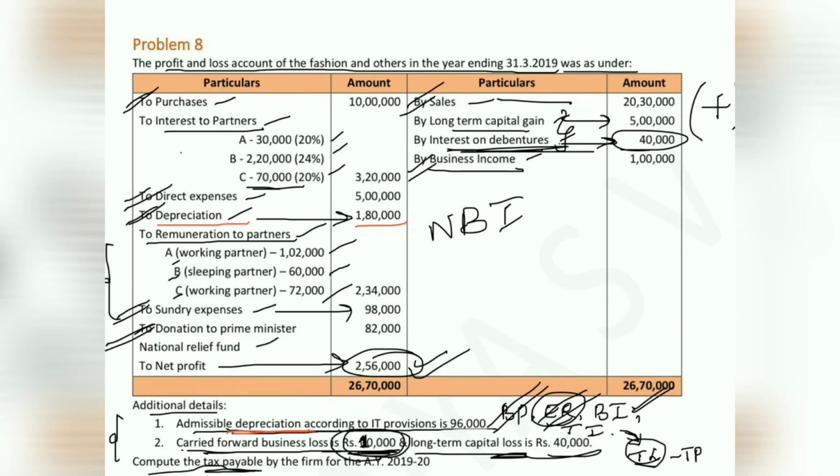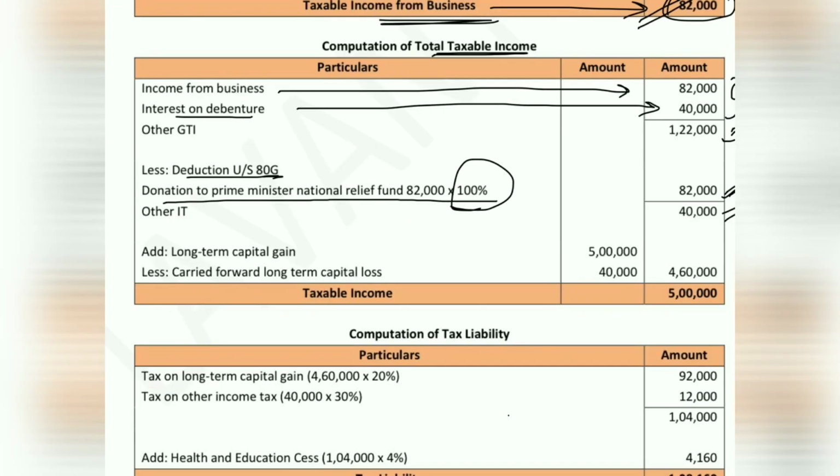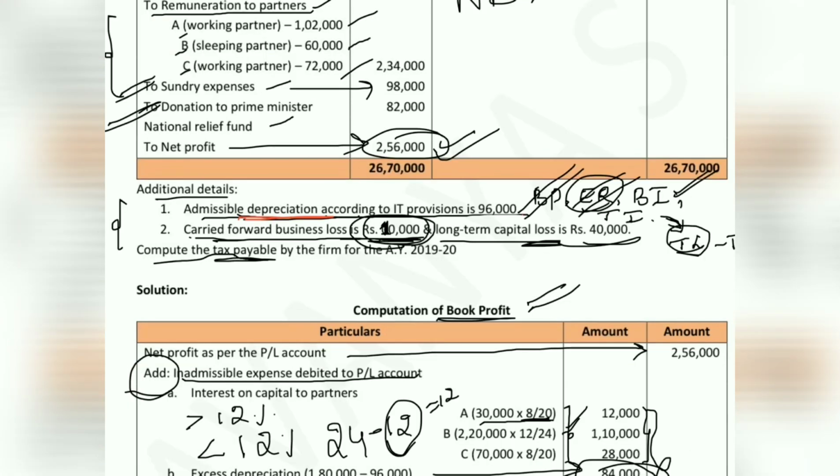So we also have long-term capital gain in the problem to the extent of 5 lakh. Since long-term capital gain is not eligible for any deduction, we are considering long-term capital gain after computing the deduction value. So long-term capital gain is 5 lakh rupees. And we have long-term capital loss of 40,000 in the problem.